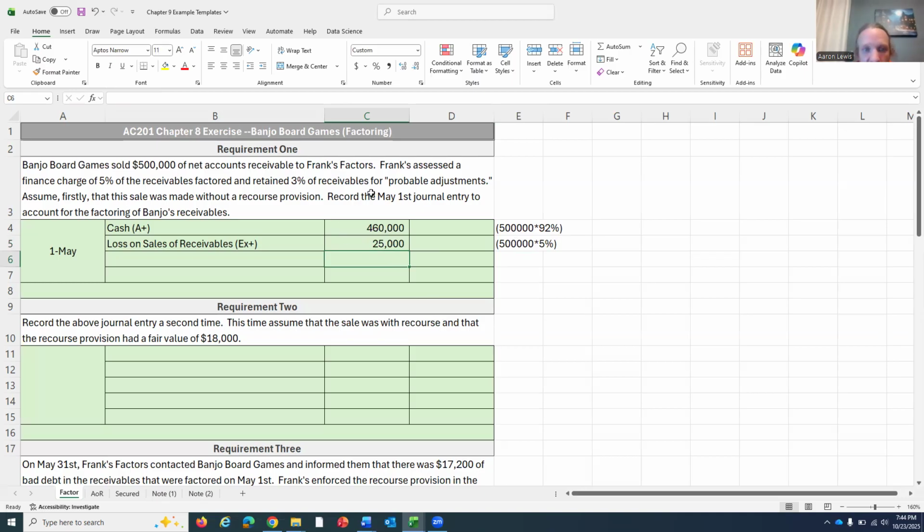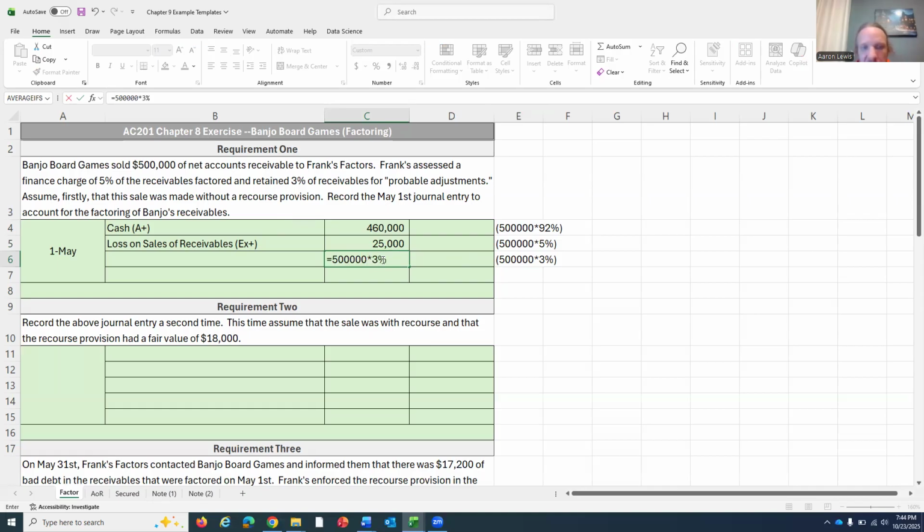But they are going to also hold back some for probable adjustments, for potential bad debt. And I'll math that out first. They're holding back 3% of the receivables value. So 500,000 times 3% is how we find the amount that they're retaining for adjustments. That's going to be a debit as well.